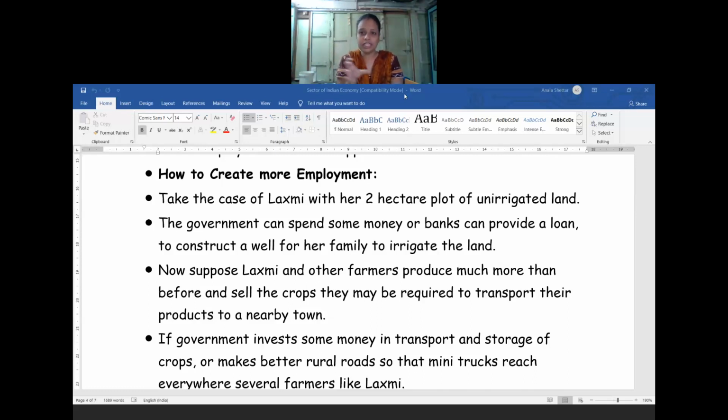It should be constructed near the rural areas only, so that they do not travel far away and pay a little more for transportation. With the help of trucks they can keep their surplus production, whatever crops they are growing. If it is a larger quantity, they can store it in warehouses with the help of transportation. So if the government provides such facilities, it will be helpful for them.